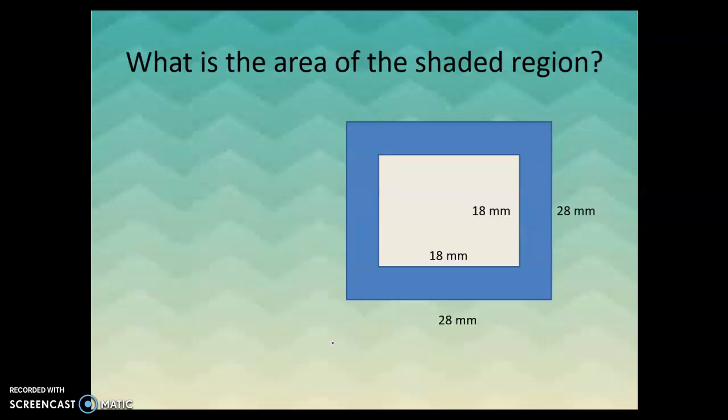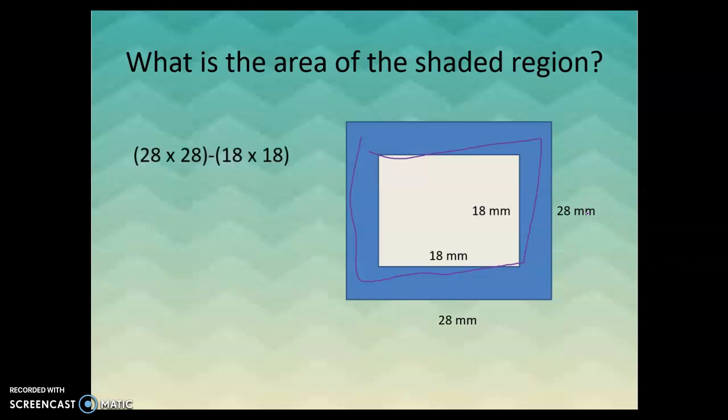Right? We can also use area formulas to eliminate parts. So let's say, for example, we had a swimming pool and we wanted to build a deck around our swimming pool. So we would have to find the area of this whole blue rectangle and then take away the part where the swimming pool will be. So first we're going to find the area of the 28 by 28 rectangle. Now this is not really a deck or a swimming pool because the units are millimeters, but I'm trying to create a visual picture for you.